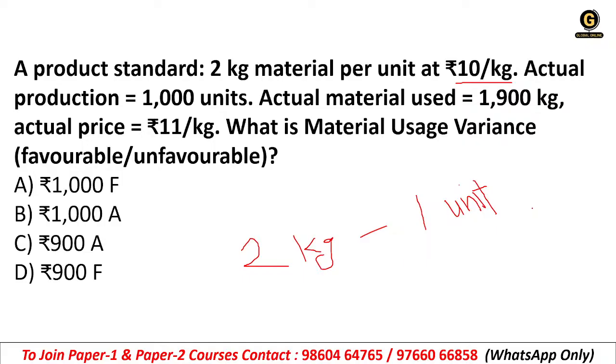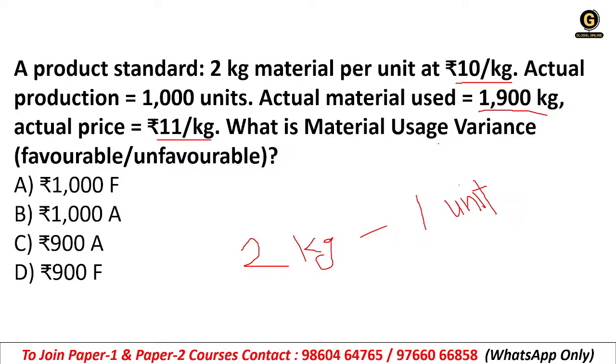So 2 kg of material at 10 rupees per kg, and 1000 units are there. So there will be 2000 kg in total, am I right? Actual material used is 1900 kg. So 2000 is the total standard, and actually 1900 kg was used. Actual price is 11 rupees per kg.